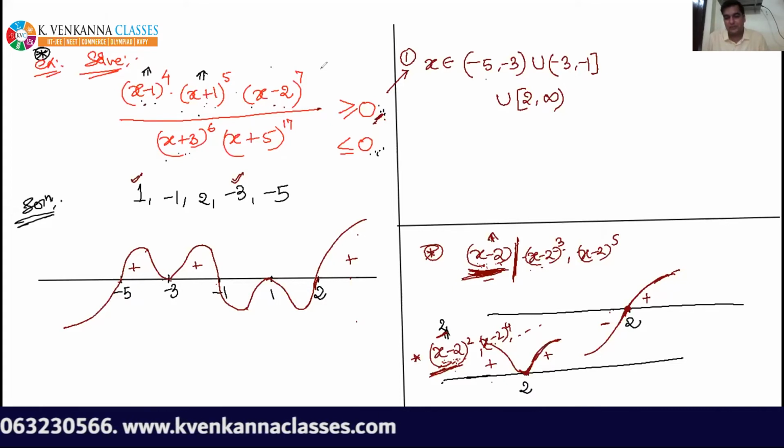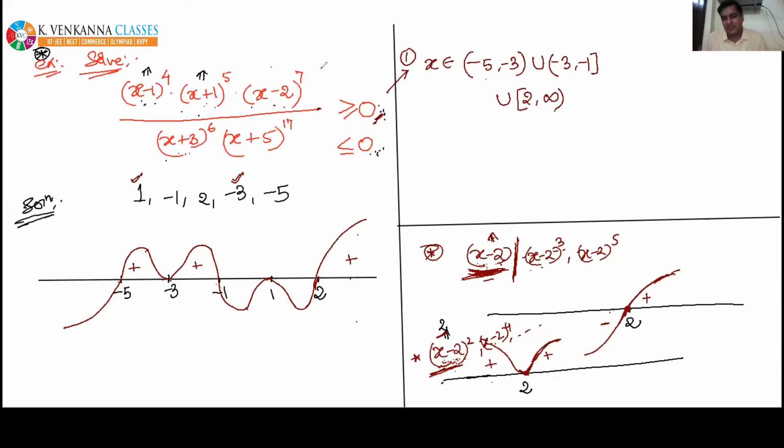Can you explain how to keep brackets? Vahini, I think you were present in the previous classes, so I explained already how to keep brackets. Do you know the meaning of open bracket and closed bracket? Yes. Then what is the problem? See, -5 is making the denominator 0. But you know, denominator becoming 0 is not allowed. For example, 1 upon 0 is not defined. So I cannot take -5 in my answer. If I cannot take -5 in my answer, then I will put open bracket.